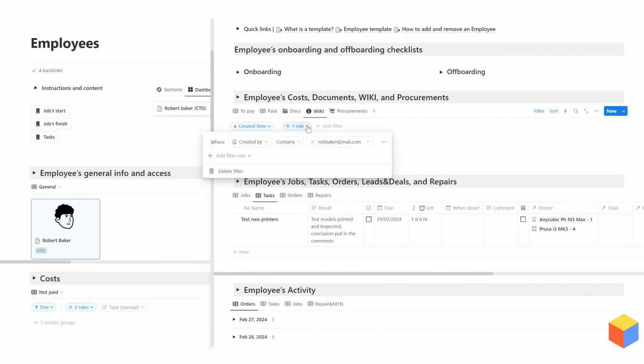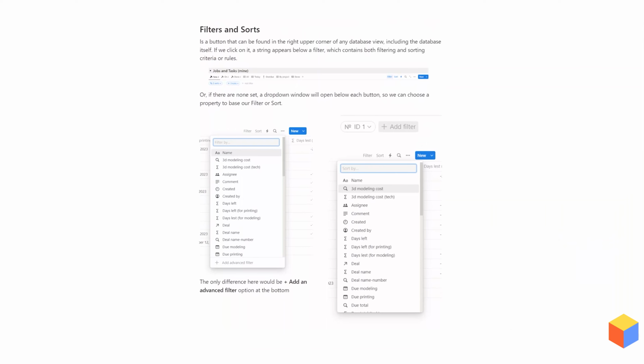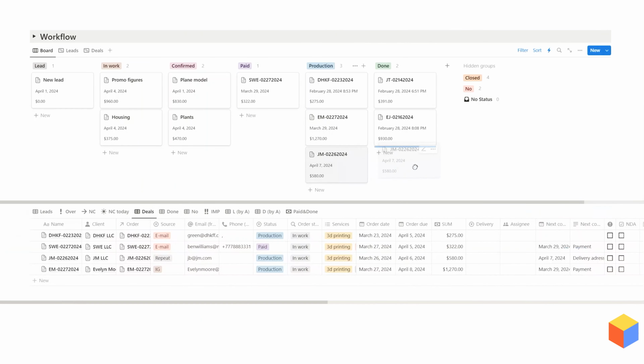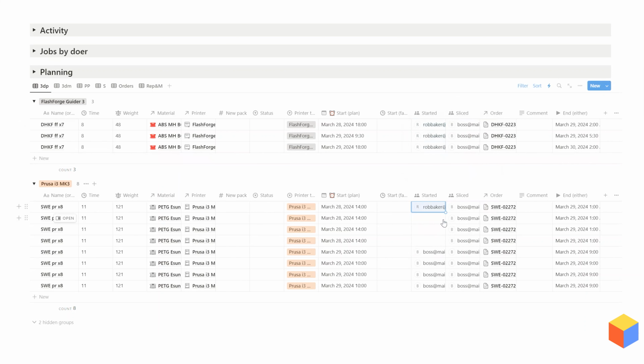I would like to change this a bit. Let's see how. Got it. We've got more leads, more deals, and more orders coming in.